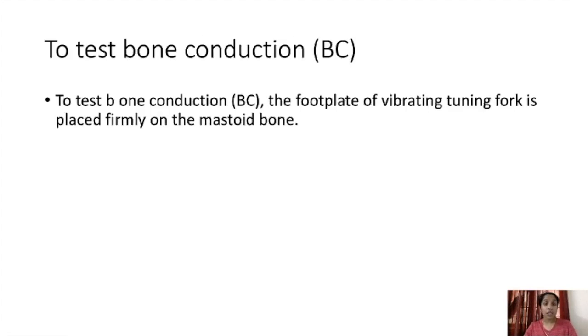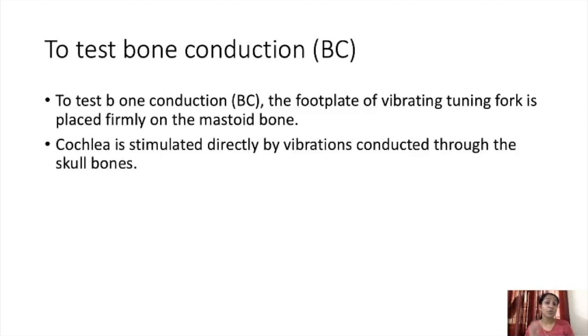Next is bone conduction. To test bone conduction, the foot plate of a vibrating tuning fork is placed firmly on the mastoid bone. You all know where the mastoid bone is, right? It is behind the ear. This projection is known as the mastoid bone. So the vibrating tuning fork we have to keep behind the ear on this mastoid bone.